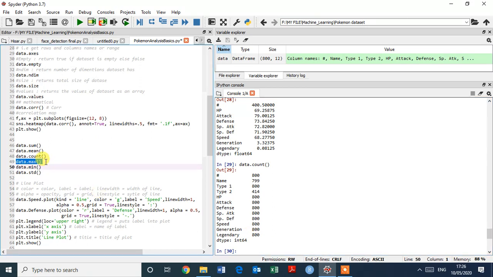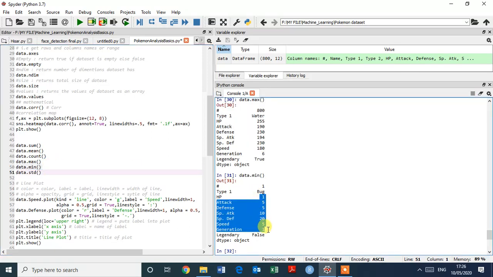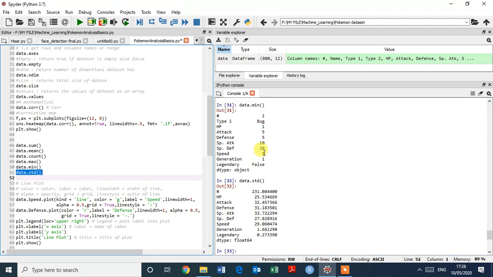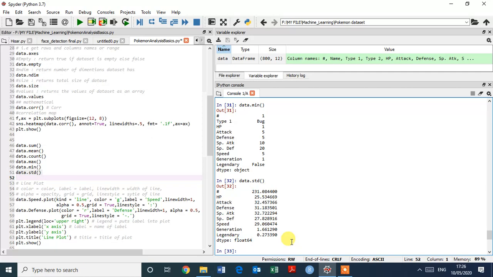Okay, and to check the maximum value, just type data dot max. The maximum value is in HP 255, defense 230, and in speed 180. Okay, and check the minimum value of the data. The minimum value of the data you will see here, and what is the standard deviation? The standard deviation you will get like this.